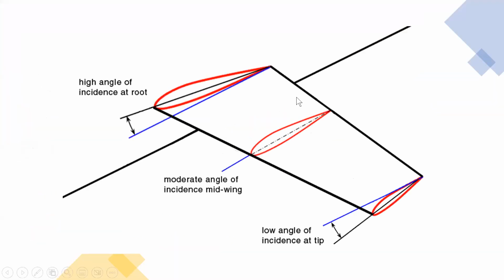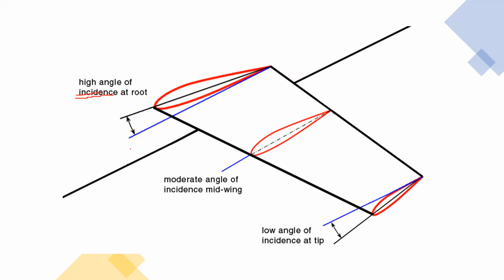Okay. Now there is the word incidence. What is incidence? High angle of attack, sir. So we can say the angle of attack with respect to velocity or with respect to fuselage reference line. Yeah, it's an angle with respect to fuselage reference line. Because if the aircraft is not flying, we don't really know which way the wind is coming, right? So it's the angle with respect to fuselage reference line.